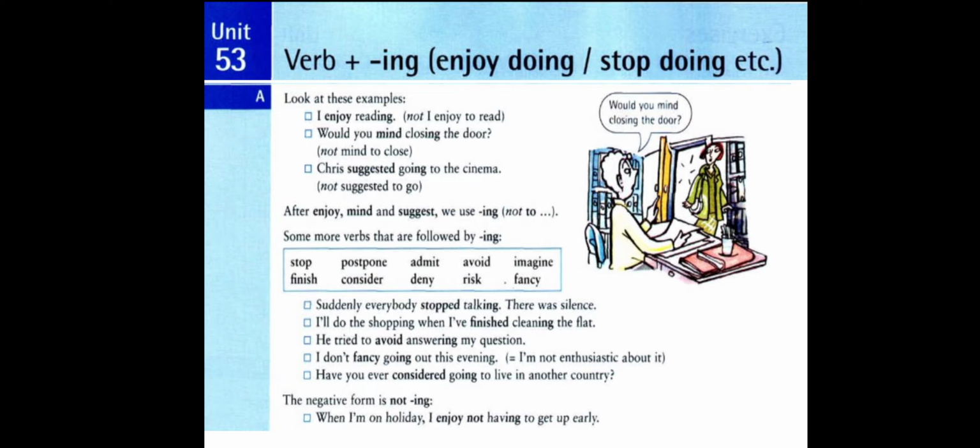Part A. Look at these examples. I enjoy reading. Here we have the verb enjoy, and the verb enjoy is followed by verb plus ing. Read plus ing becomes reading. So we say I enjoy reading. We don't say I enjoy to read. We don't use to plus base form after the verb enjoy.